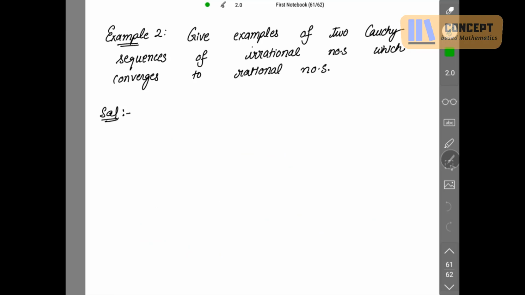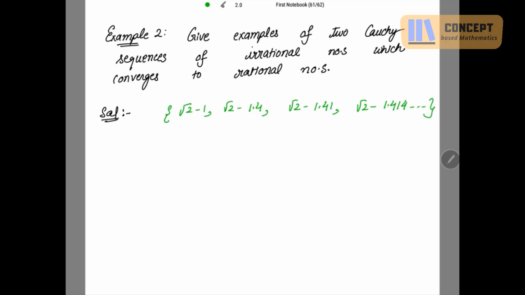Give examples of two Cauchy sequences of irrational numbers. Now we are taking the example of a Cauchy sequence of irrational numbers which converges to a rational number. Let's take an example. Consider the sequence root 2 minus 1, then root 2 minus 1.4, then root 2 minus 1.41, root 2 minus 1.414, and so on.